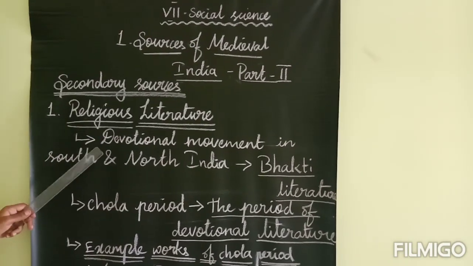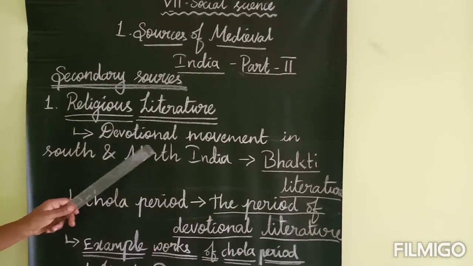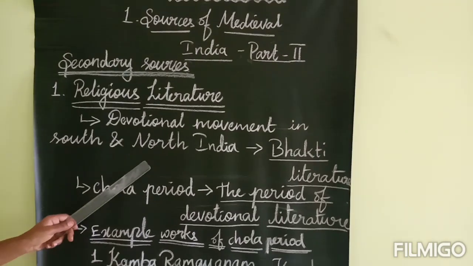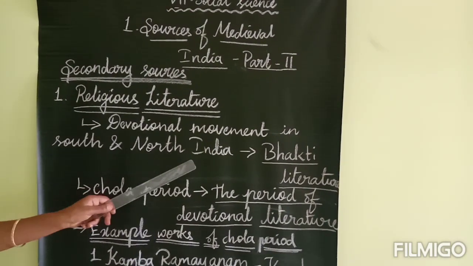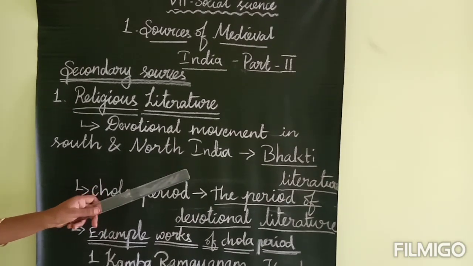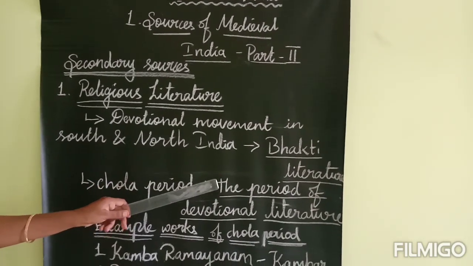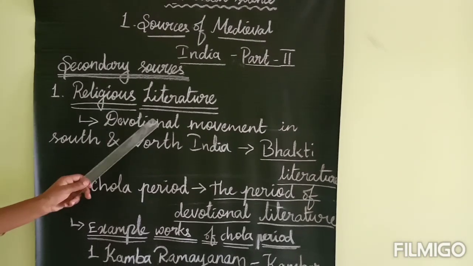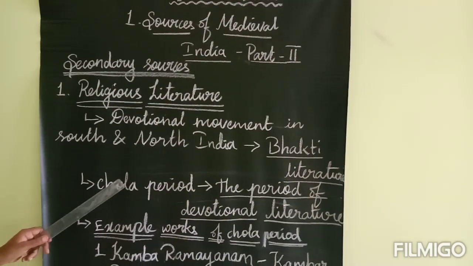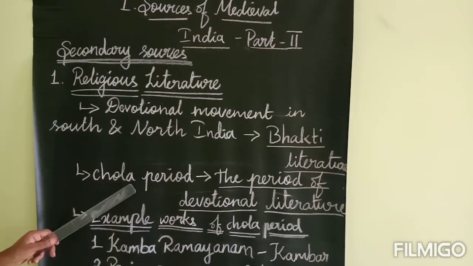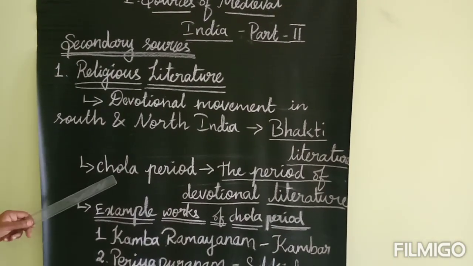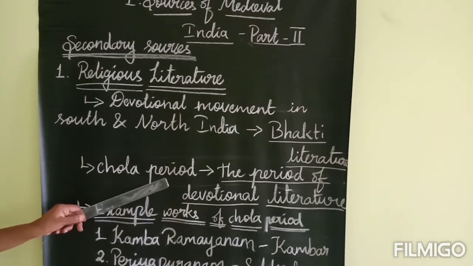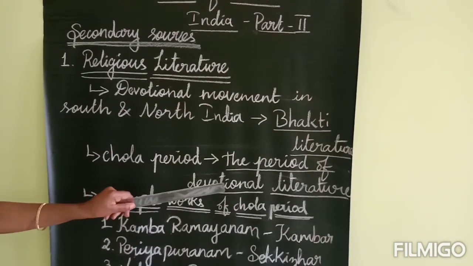During the 6th to 8th century, the devotional movement in South and North India reached its peak. At this time, it paved the way for the rise of Bhakti literature. So that is called religious literature. In the period of Chola, a lot of religious works arose. So the Chola period was called the period of devotional literature.